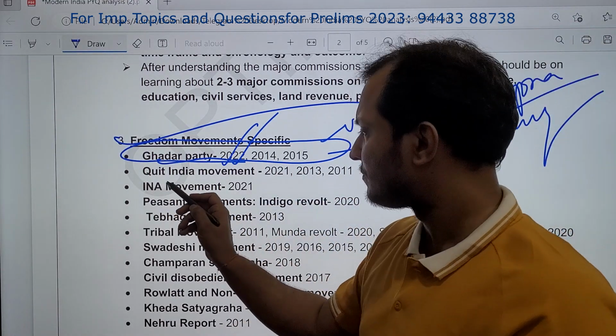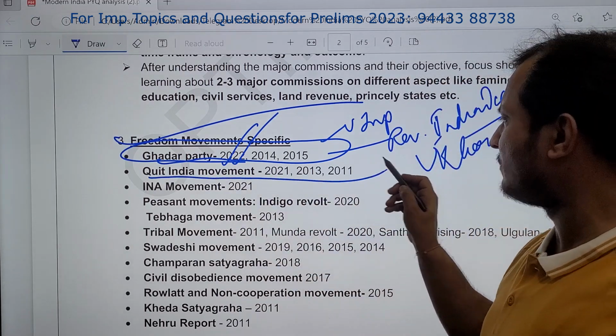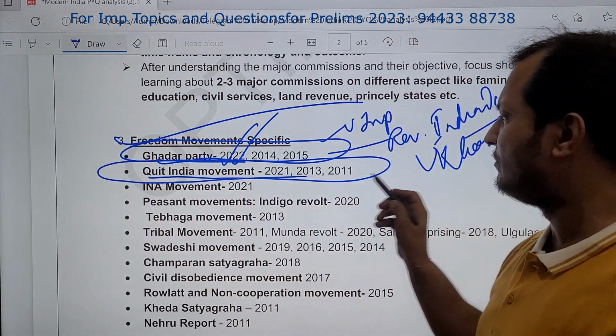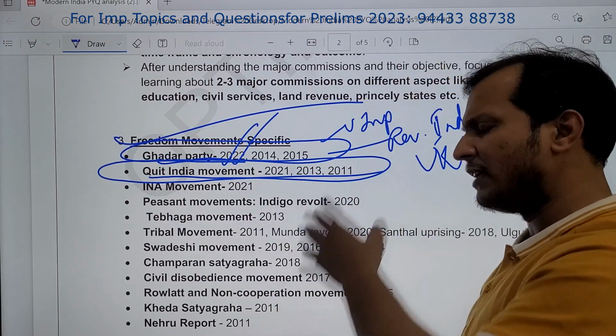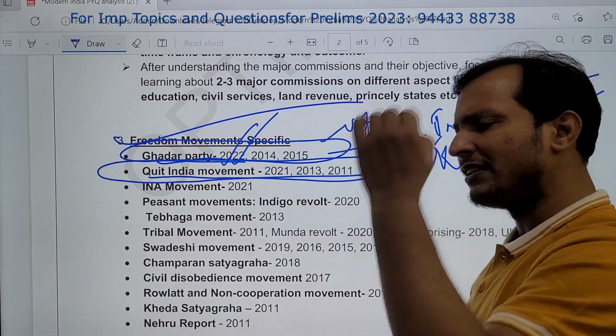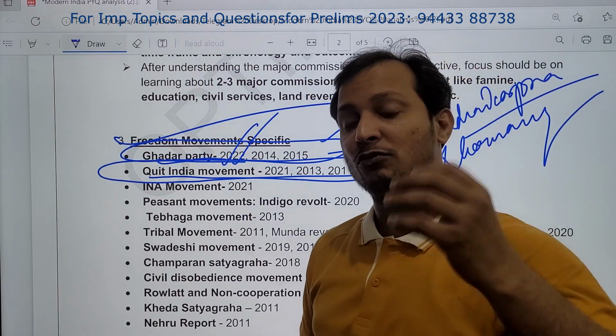Next, you see the Quit India Movement, again a repeating theme. Quit India Movement, very important. Who were the leaders? Usha Mehta has been asked. Who were the leaders?